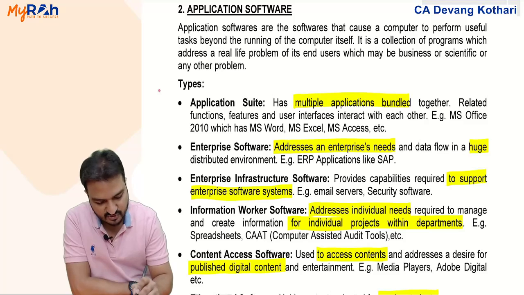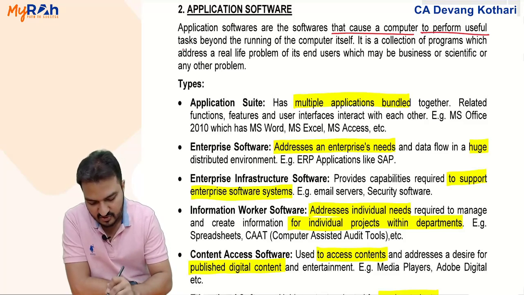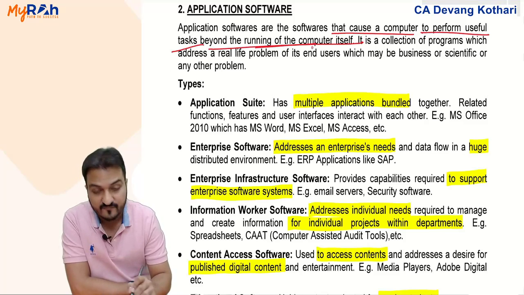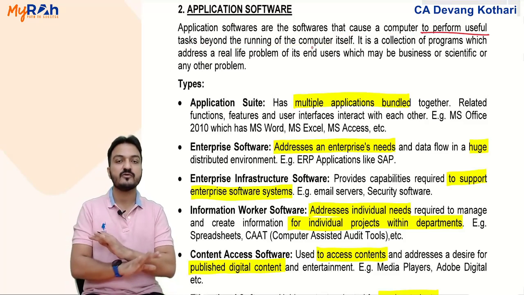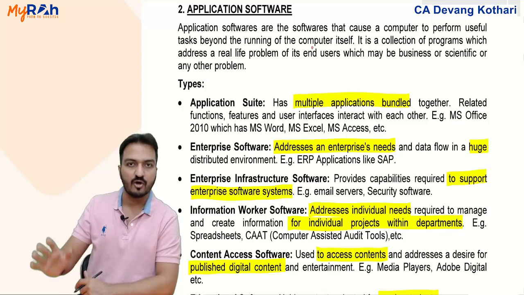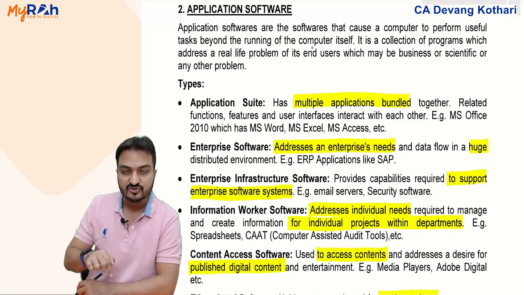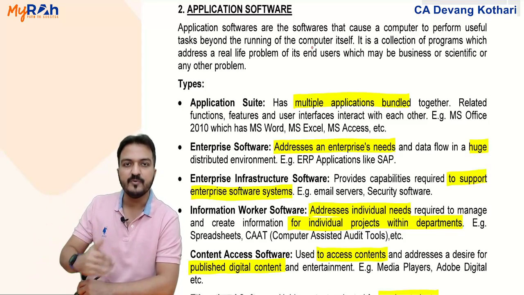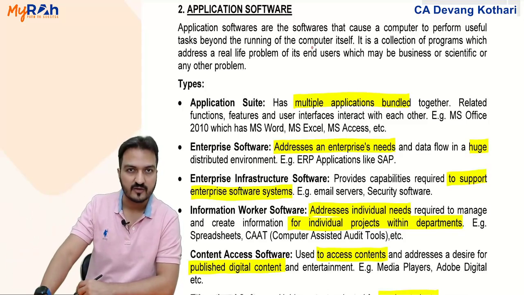Application softwares are the softwares that cause a computer to perform useful tasks beyond the running of the computer itself, beyond the general running of the computer. So operating system was for the general running of the computer. Application softwares are for the tasks beyond the general running of the computer.